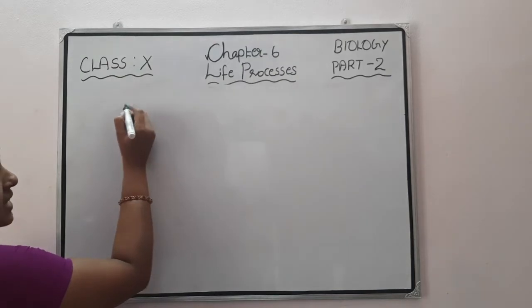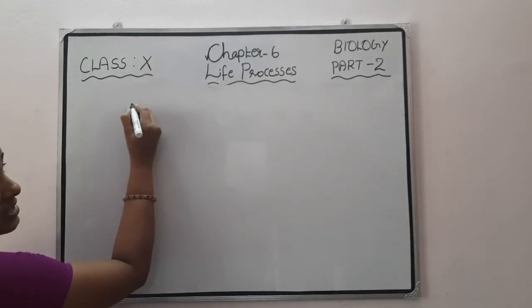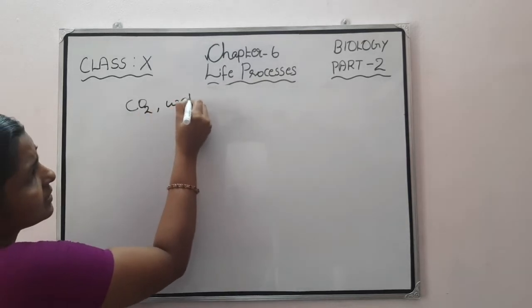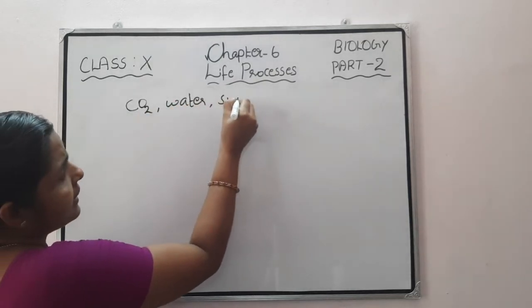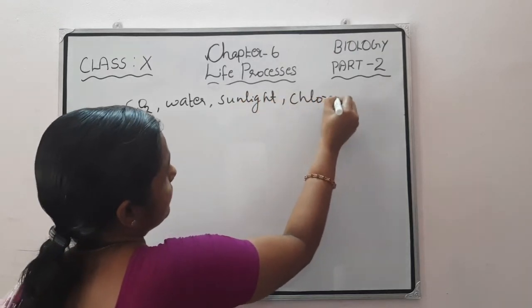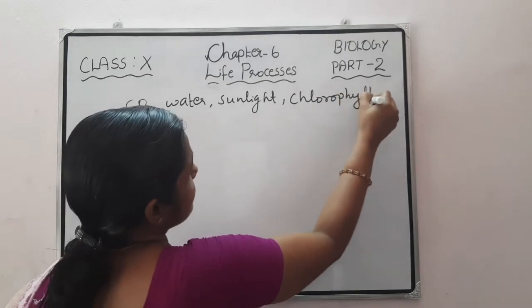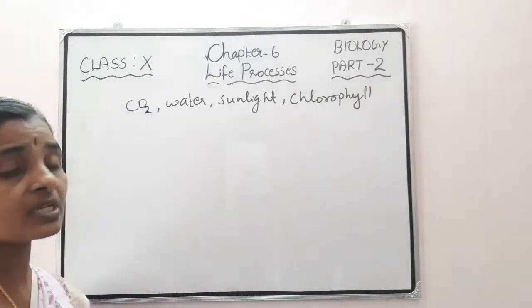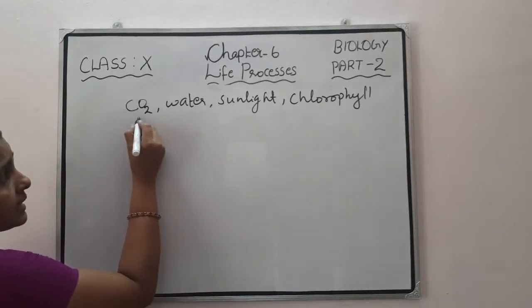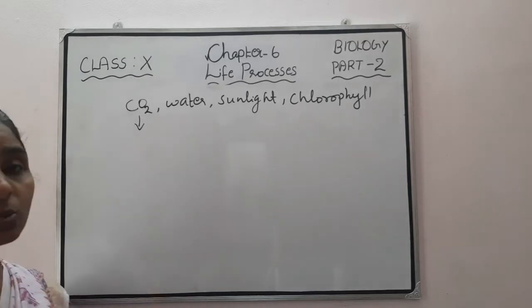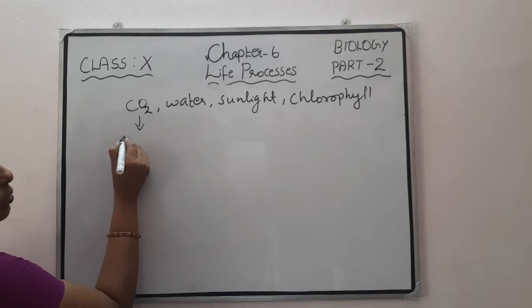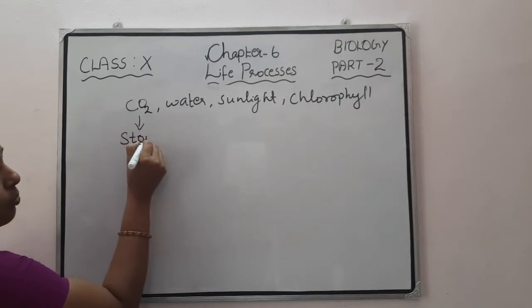So which are the essential elements or raw materials for photosynthesis? They are carbon dioxide, water, sunlight and chlorophyll. These are the essential materials or raw materials for photosynthesis. Then one by one we can study how carbon dioxide is absorbed by the plants. In which way? This carbon dioxide is absorbed by the plants through stomata.